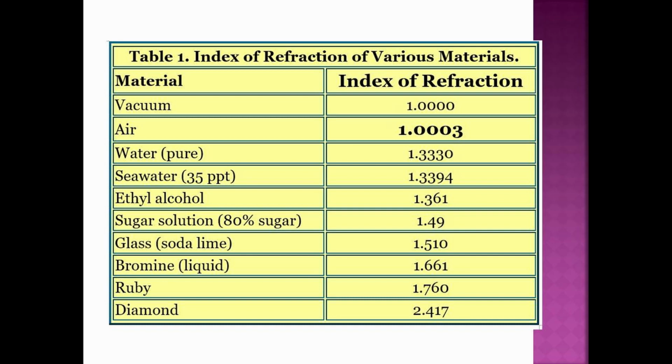Now, the index of refraction of a material is given on the table you're seeing right now on the screen. Notice in the formula given a while ago that if we divide the speed of light, or c, by the number itself, you will get an index of refraction which is equal to 1. Now, if this value slightly changes, then our index of refraction will always be greater than 1.